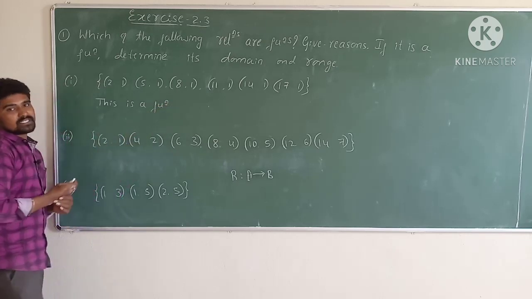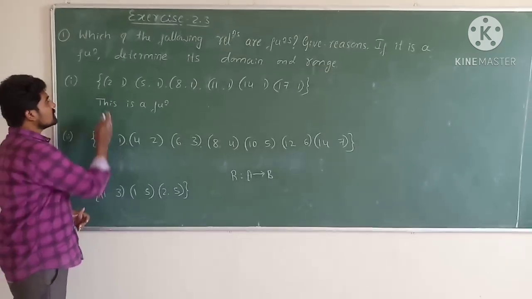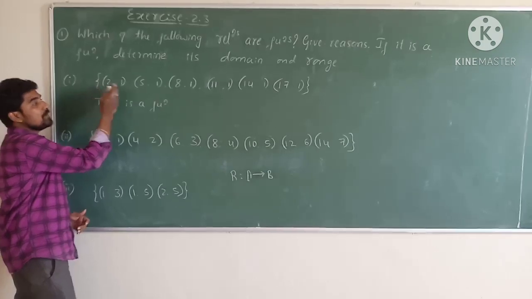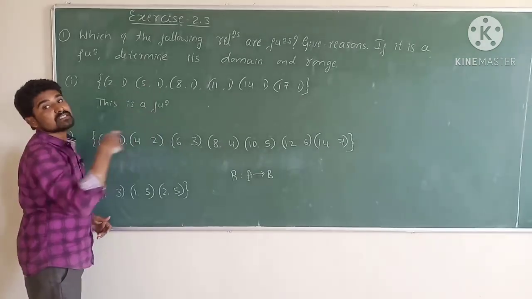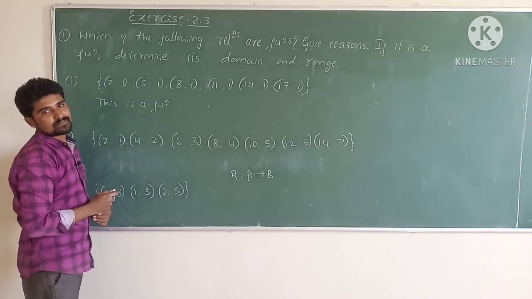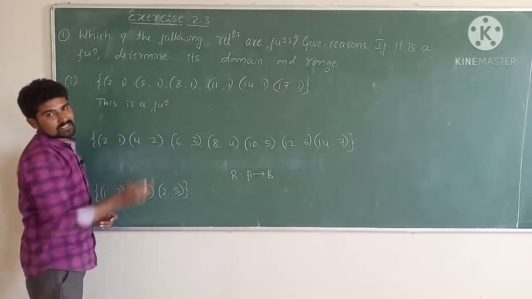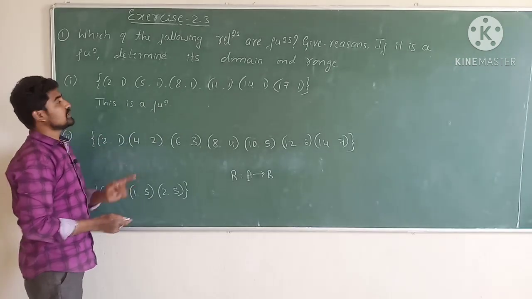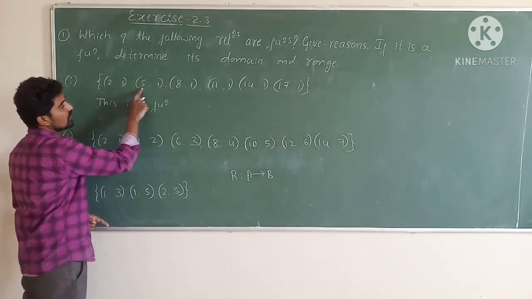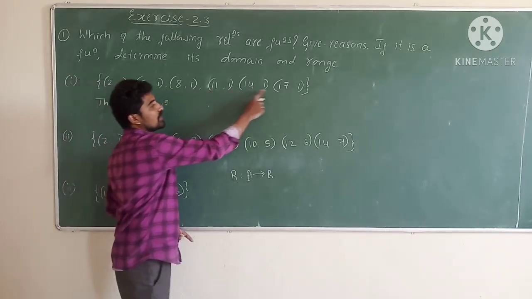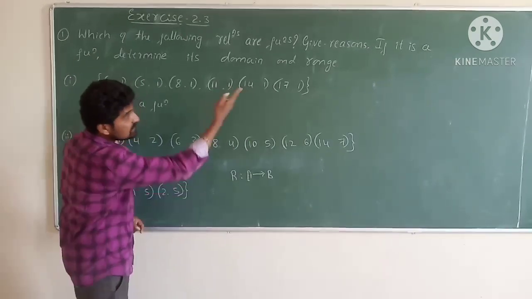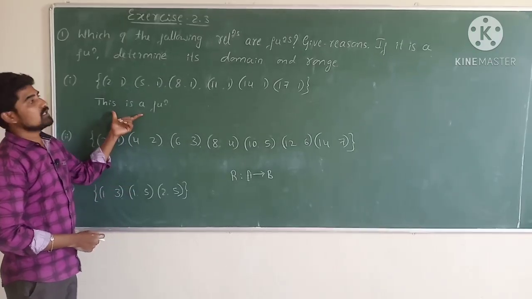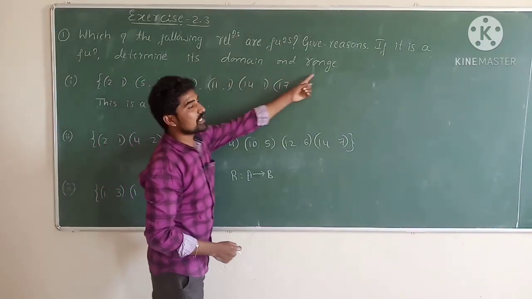Why is this a function? Because every element of the first set has a unique image. First set elements are 2, 5, 8, 11, 14 and 17. Next, if it is a function, you must and should write domain and range.